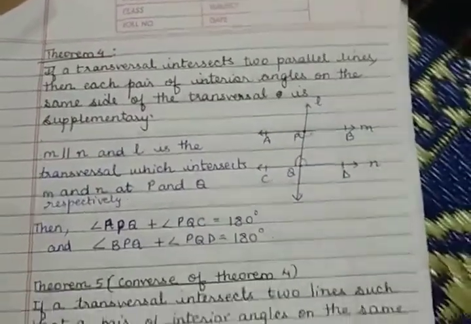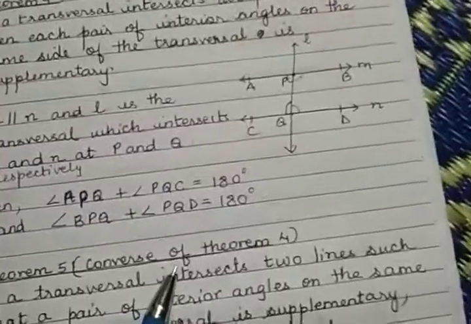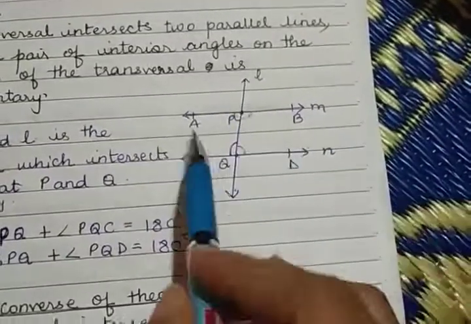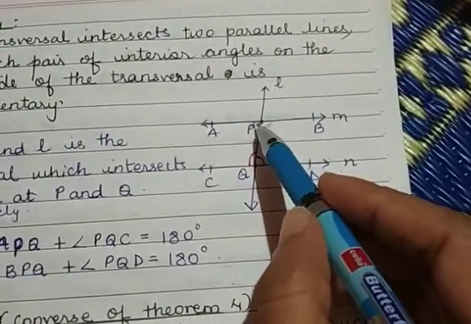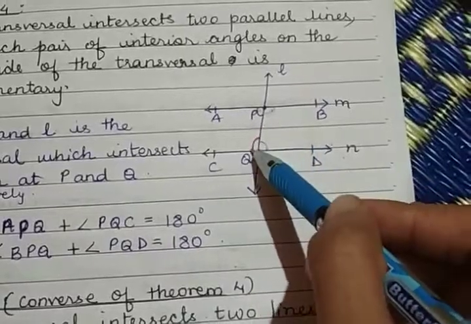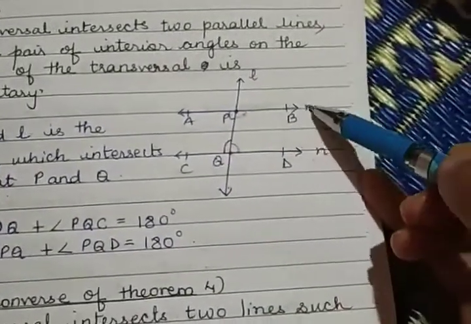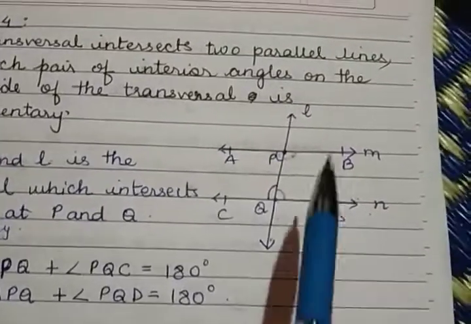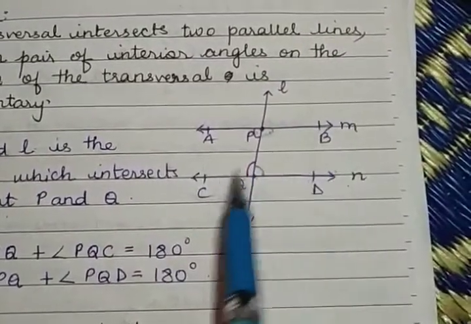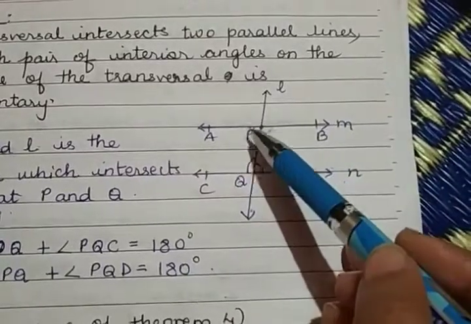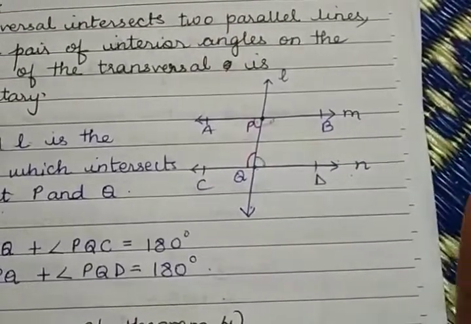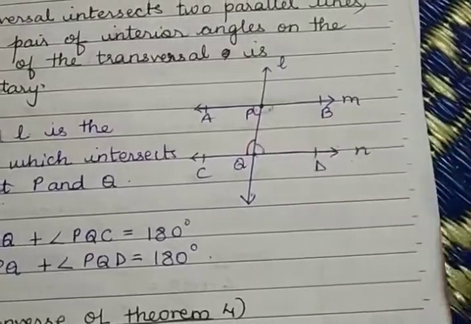Now what will be the converse of this theorem? The converse will be: if a transversal intersects two lines such that one pair of interior angles on the same side of the transversal is supplementary, then I can conclude that these two lines are parallel.